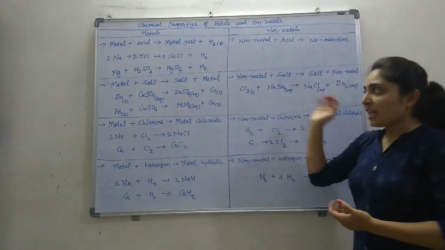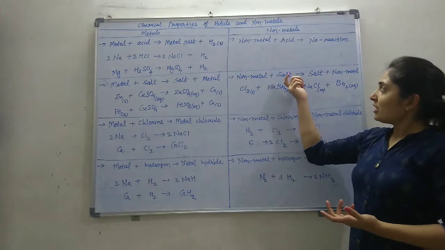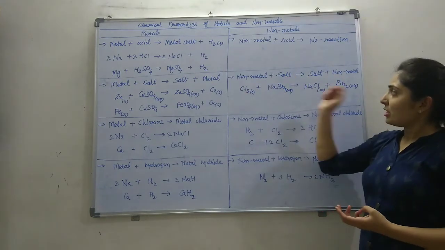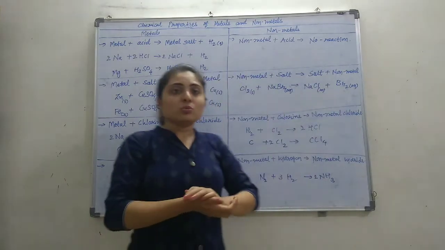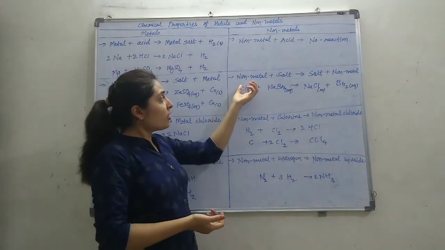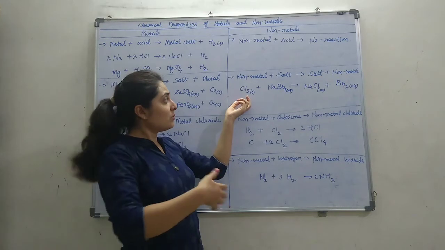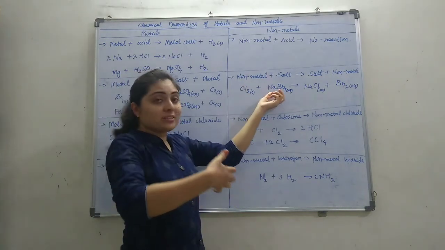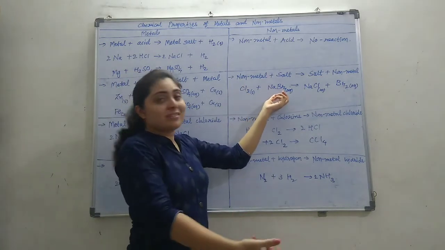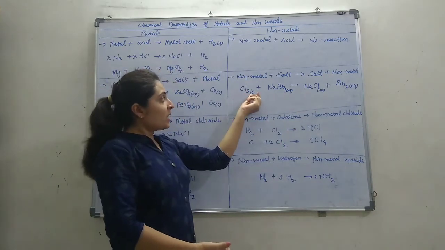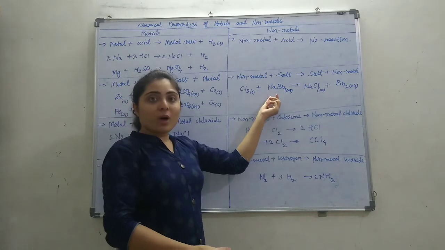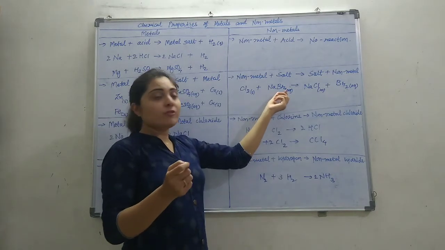Now, in the same way, non-metal plus salt gives salt and non-metal. If a more reactive non-metal is present, then it displaces the lesser reactive non-metal. Like chlorine reacts with sodium bromide, NaBr, that is a salt.